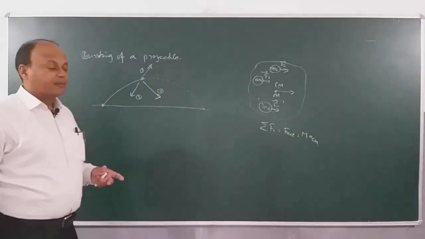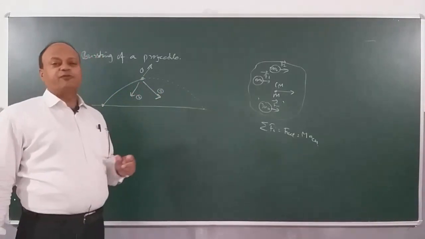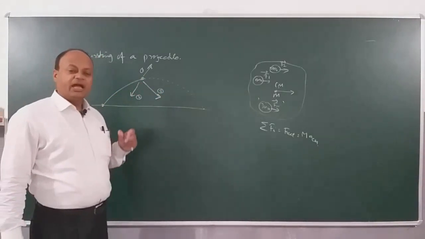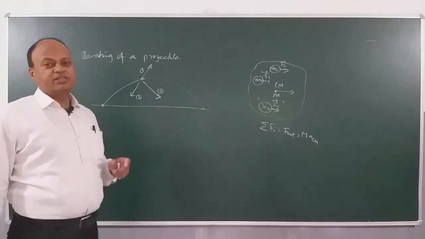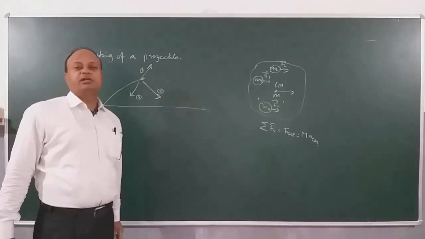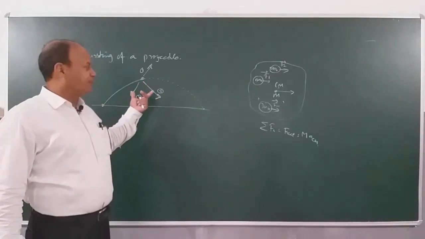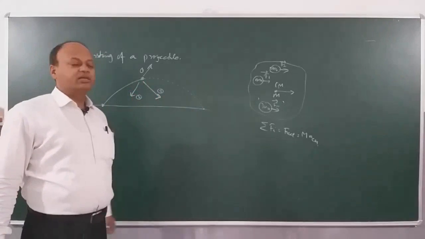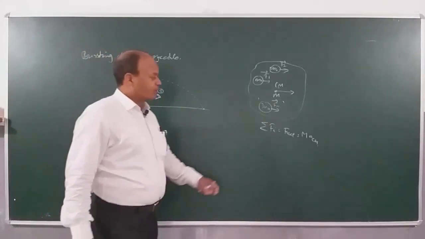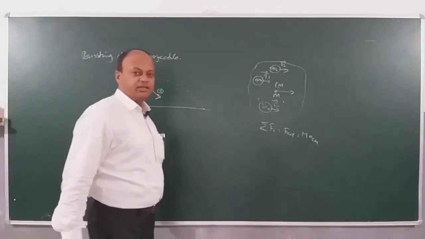Why? Because the sole external force is the force of gravity, and the force of gravity is continuously acting. It continues to act on the center of mass even after the explosion or bursting. Clear? So we can explain this only when we have in mind that mass into acceleration of center of mass is equal to total external force. Clear? Okay.